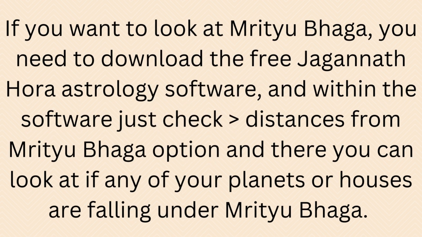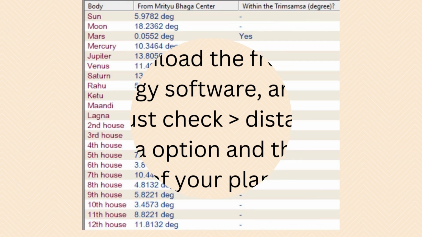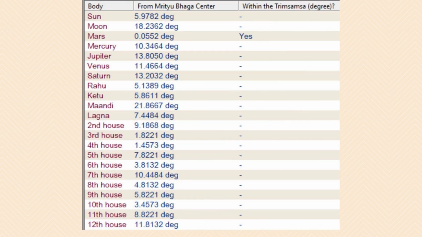If you want to look at Mrityu Bhaga, you need to download the free Jagannath Aura astrology software, and within the software just check the distances from Mrityu Bhaga option, and there you can look at if any of your planets or houses are falling under Mrityu Bhaga. Here is the screenshot of Mrityu Bhaga of Charlton Heston's birth chart, and as you can see, yes is written aside the planet Mars, and this shows that his Mars falls under Mrityu Bhaga.